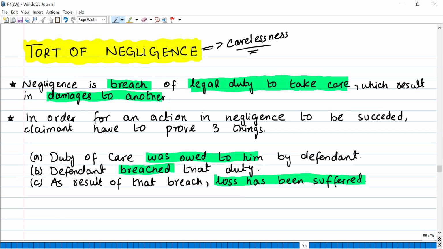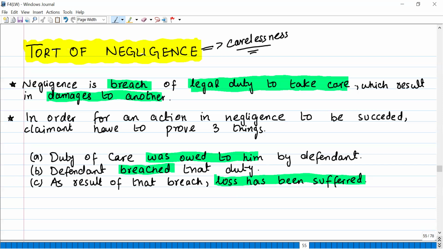Okay, claimant basically means anyone who is going to the park. Defendant breached that duty. They didn't put any signboard. They didn't cover that area, so that the area was safe and nobody could enter. As a result of that breach, loss has been suffered, and because of their breach of the duty of care, the innocent party suffered the loss. So, in order to be successful in an action for tort of negligence, you have to prove three things: duty of care was owed to the claimant by the defendant; the defendant breached that duty; and because of the breach of the duty by the defendant, the claimant has suffered loss.